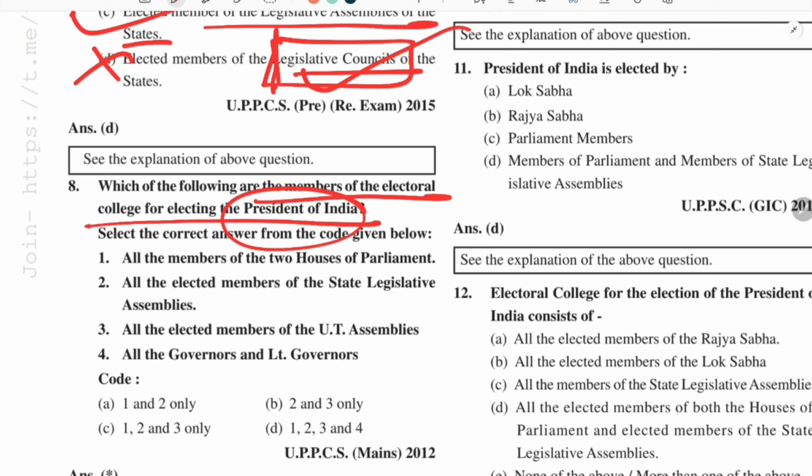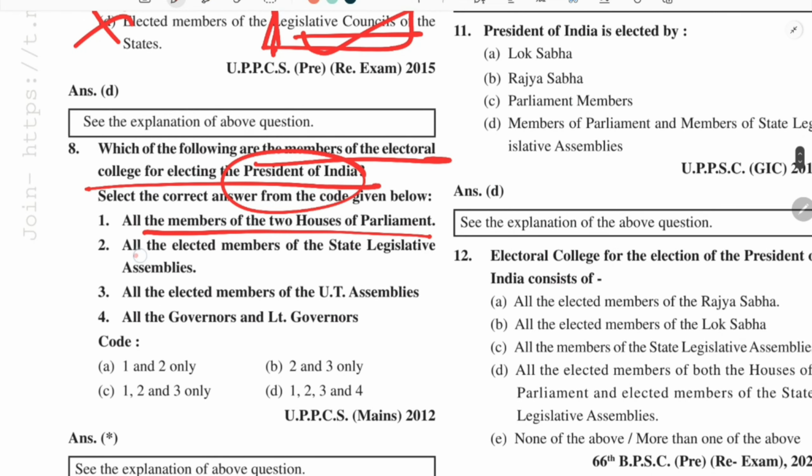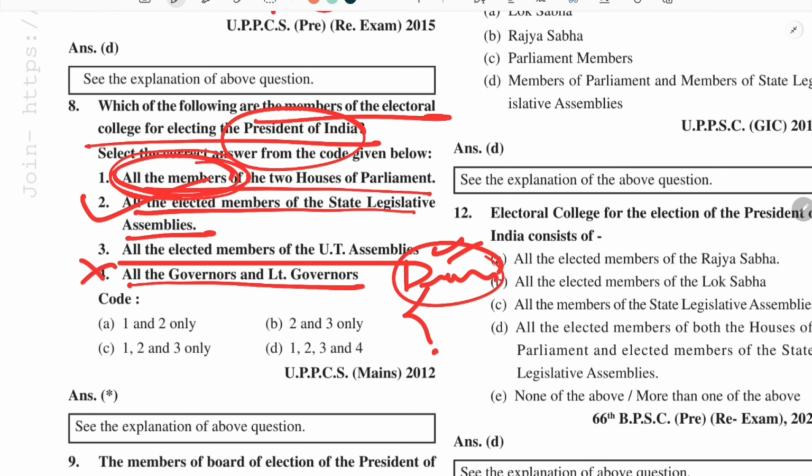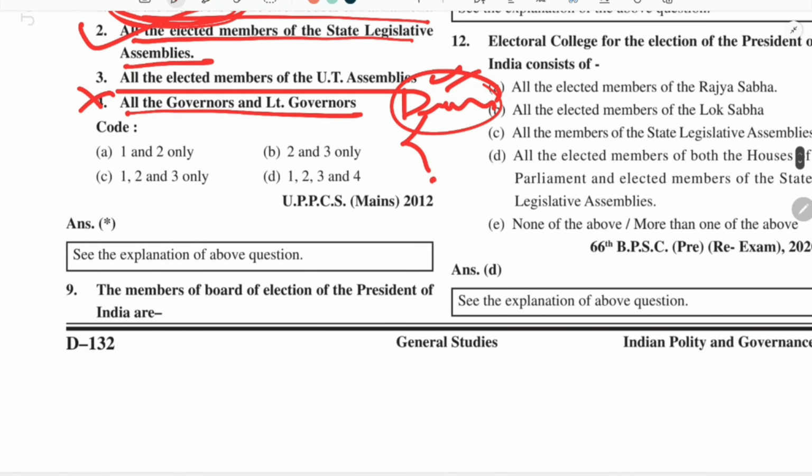Which of the following are members of the electoral college for electing the president of India? All these questions are related to the electoral college, so as I have told you the concept, you can easily guess the answers. All the members of the 2 houses of Parliament, no. All the elected members of a state legislative assembly, that is correct, because it is not all members, only the elected members. All the elected members of union territory assemblies, yes, Delhi and Pondicherry have assemblies. All the governors and lieutenant governors, that is incorrect. In this way you can work out the answer.